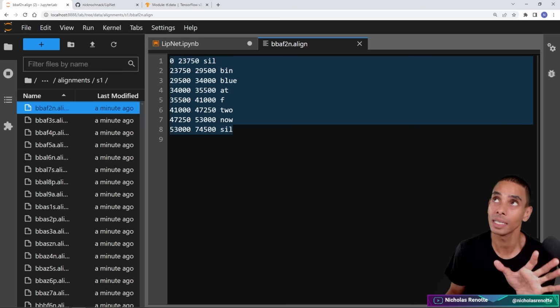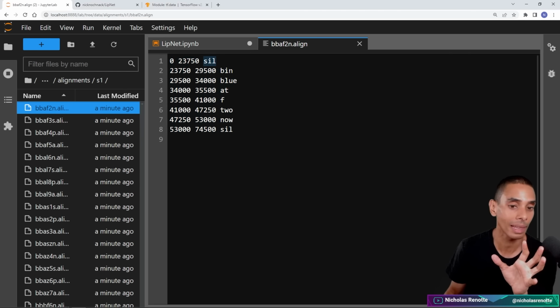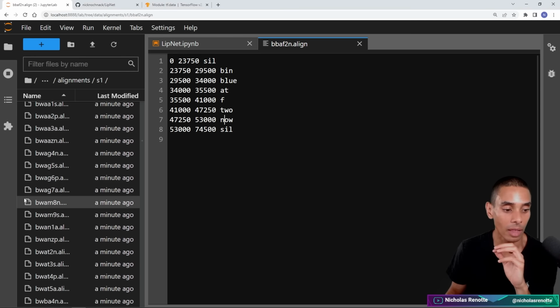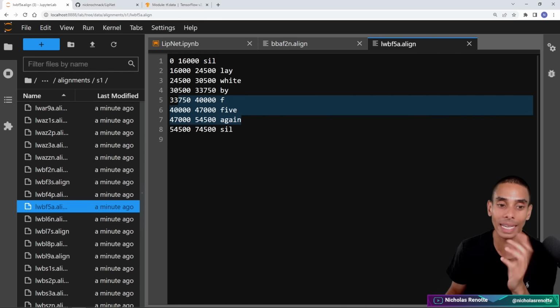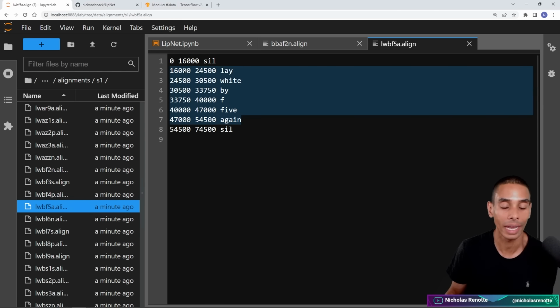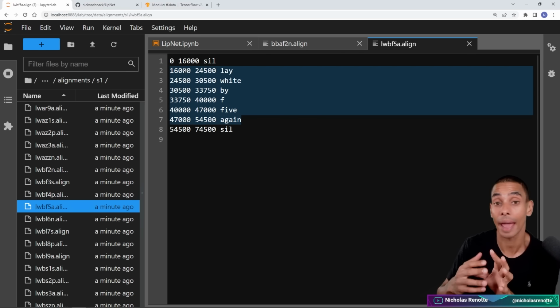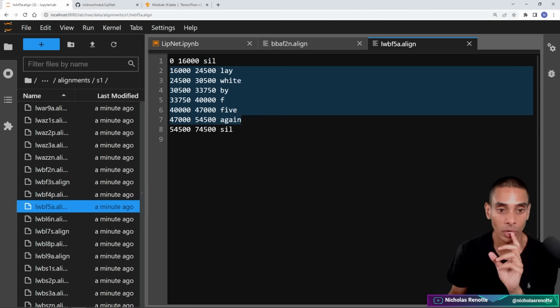Now, these specific videos are really around moving certain things to certain places. So sil means silence, and then we've got these different commands. So bin blue at F2 now. If we go and take a look at another one, let's scroll on down. There's this one, lay white by F5 again. So you can see that it's not necessarily things that you'd encounter out there in the real world, but we're definitely going to be able to train a model to decode this from purely a video, no audio. So sil still means silence.